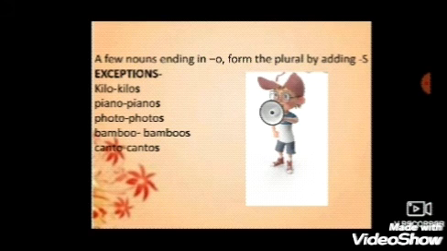Here it is ending with o, but we'll add only s. Piano, pianos. Photo, photos. Bamboo, bamboos. Canto, cantos. Now, canto means one of the sections into which certain long poems are divided, or we can also say a stanza.